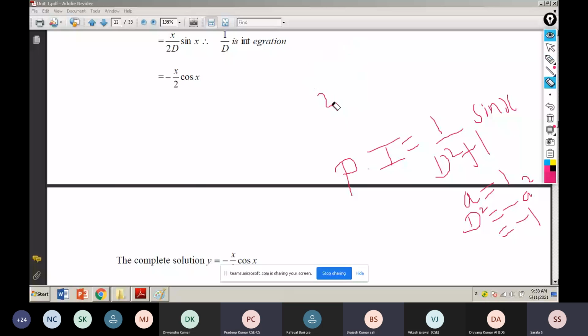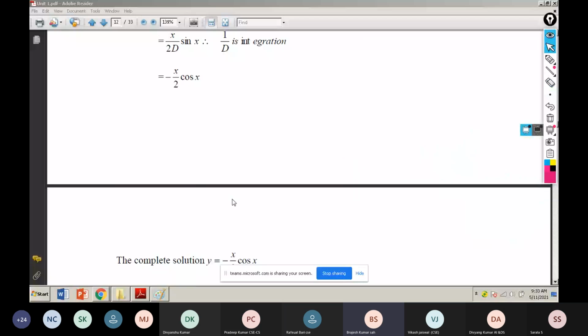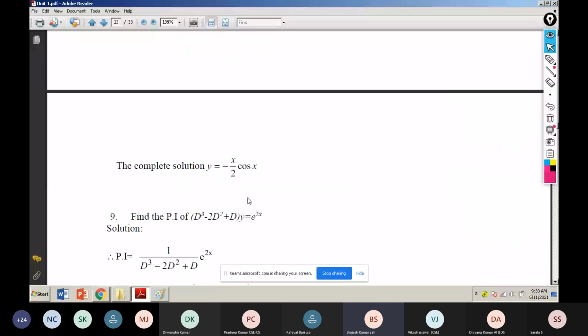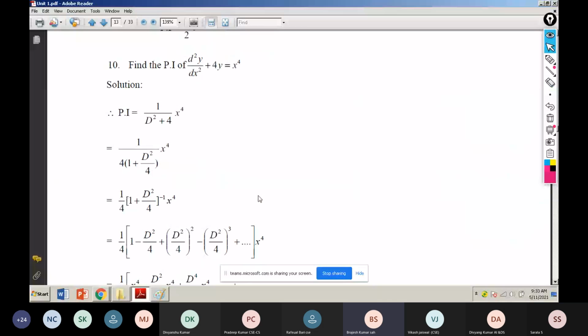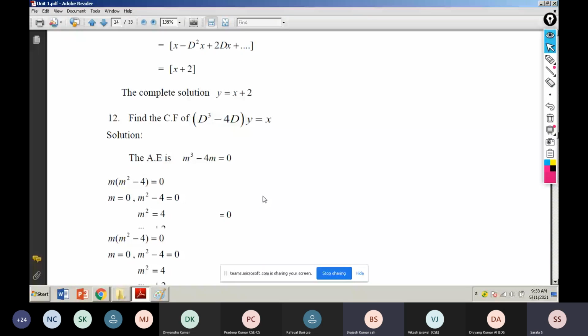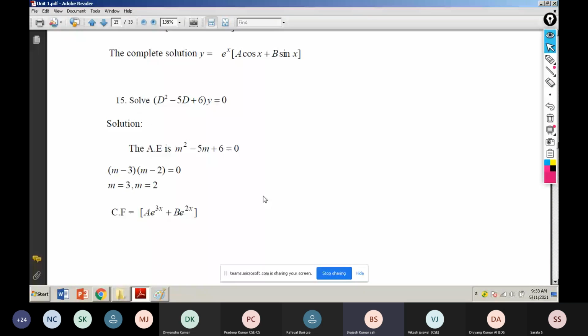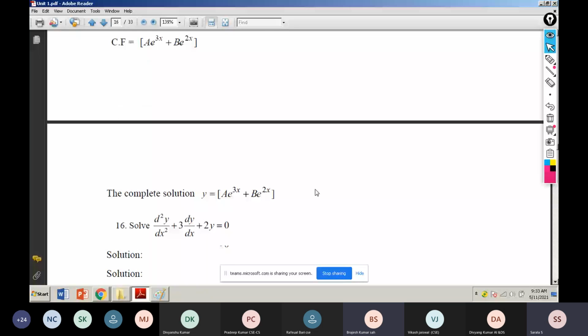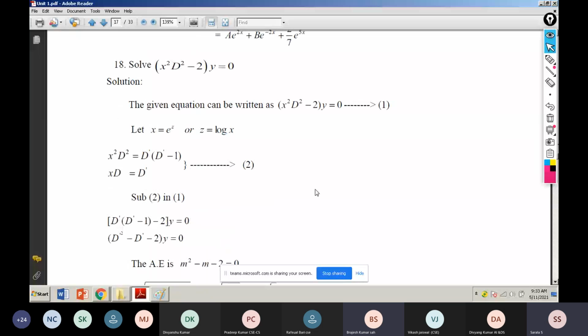Next, I move to another thing. Okay, I will tell you one question on the conjugate pattern. Till now I have taken second order only. I didn't go to the third order.